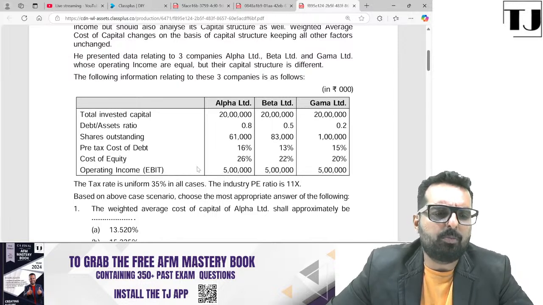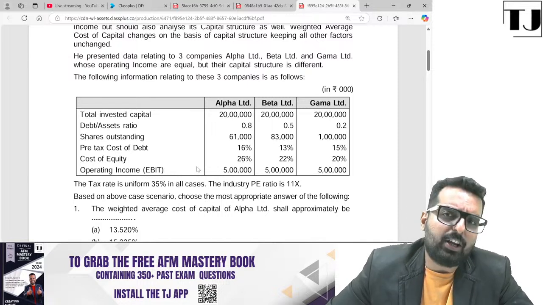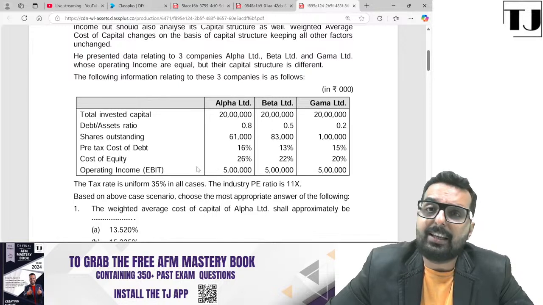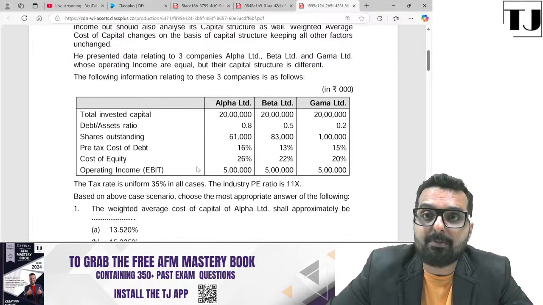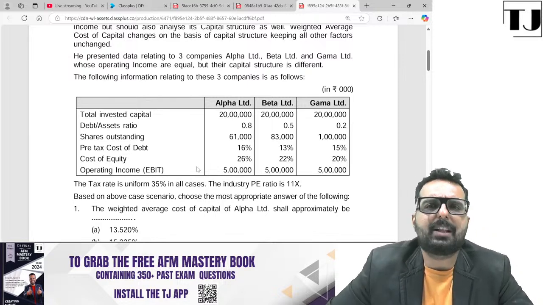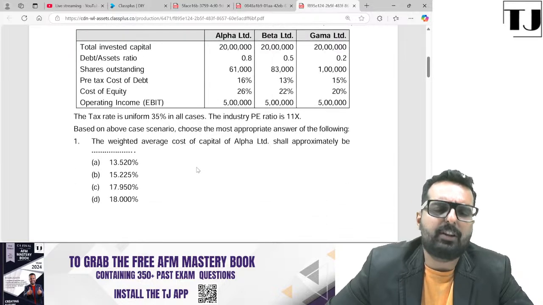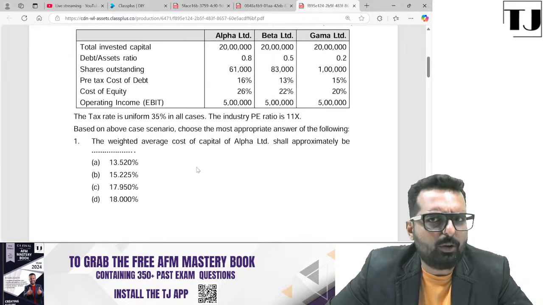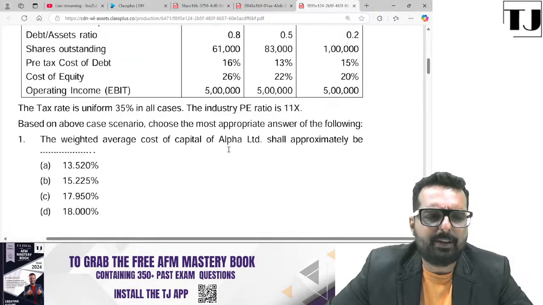So ideally, the moment you put all this data, you will know that you need to find out the EVA, economic value added. How do you find out the economic value added? You take the EBIT, what is available with you, minus the total investment into WACC. So that will give you what should be the actual return that you should get. If the EVA is positive, it means it's very good. If the EVA is negative, it means not so good.